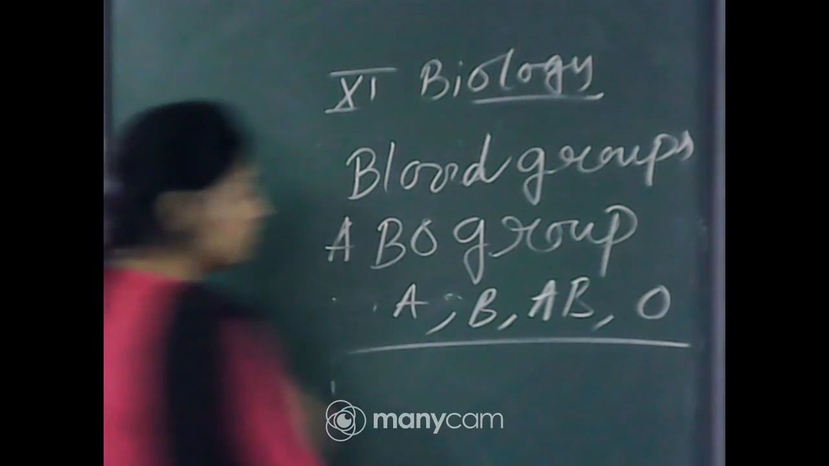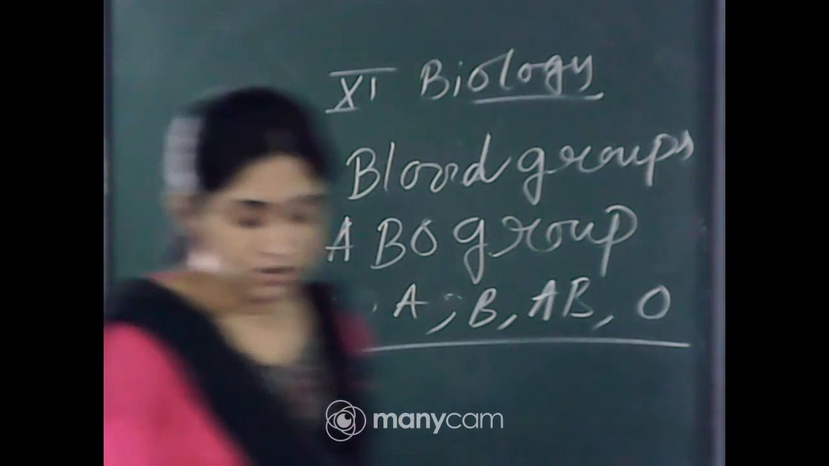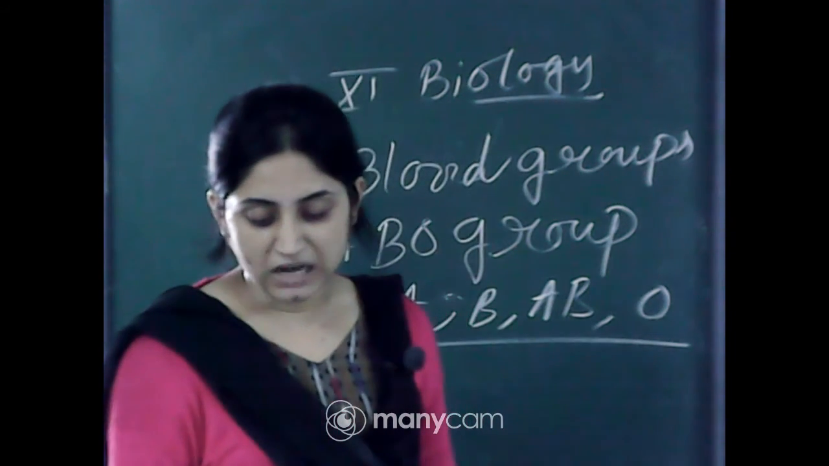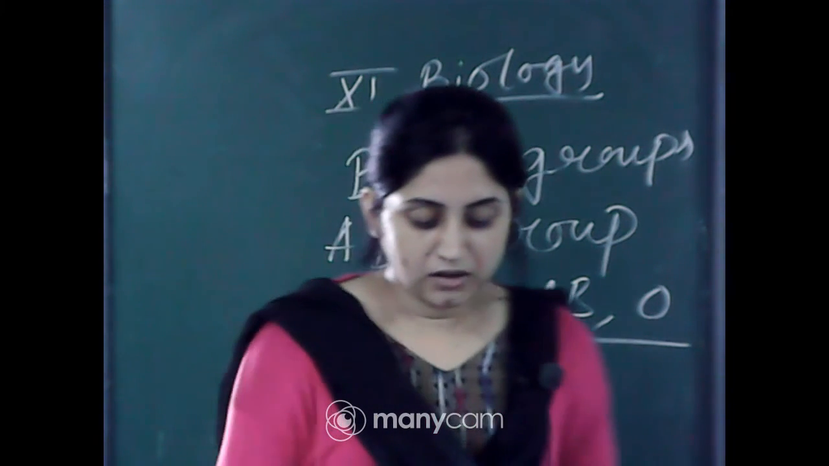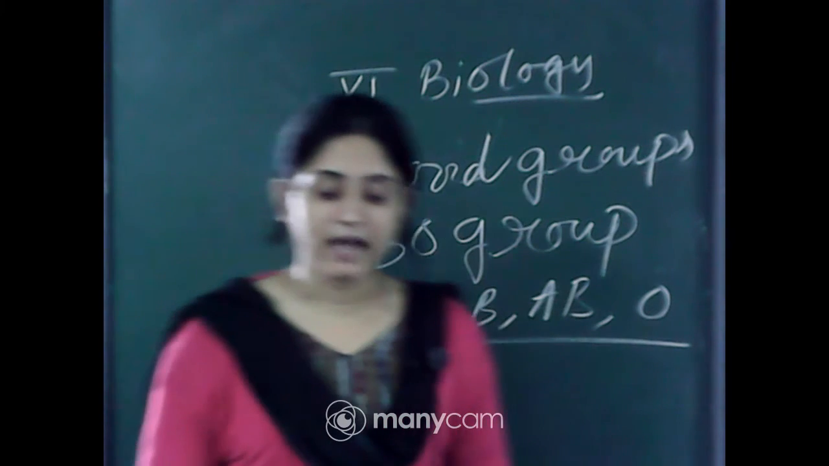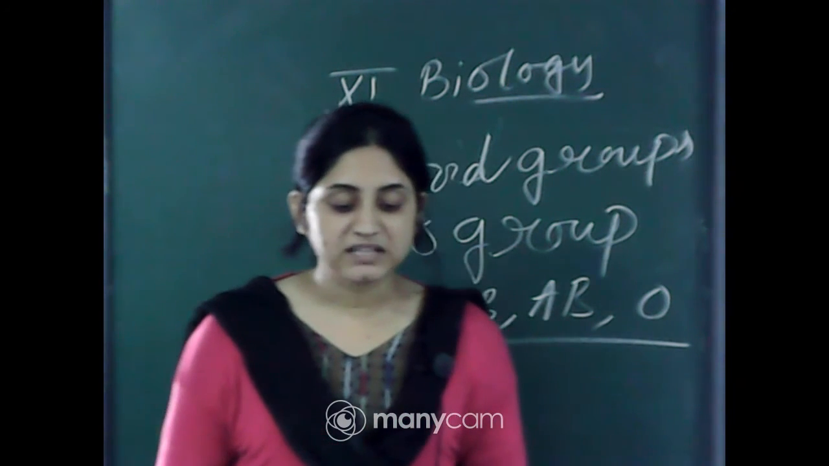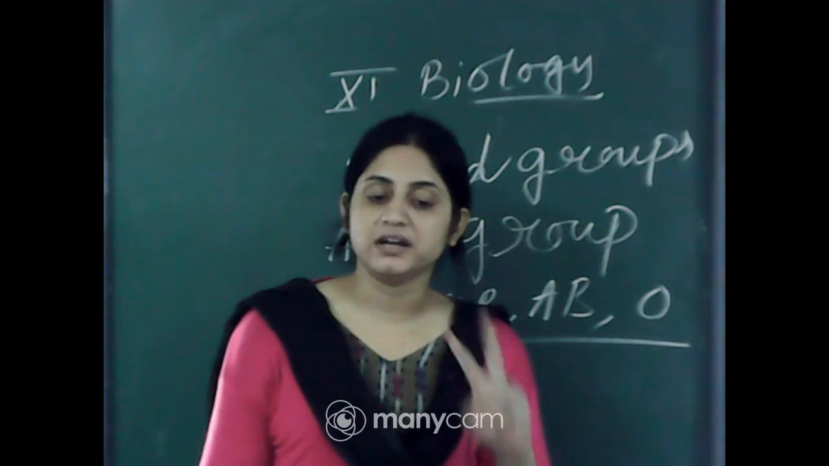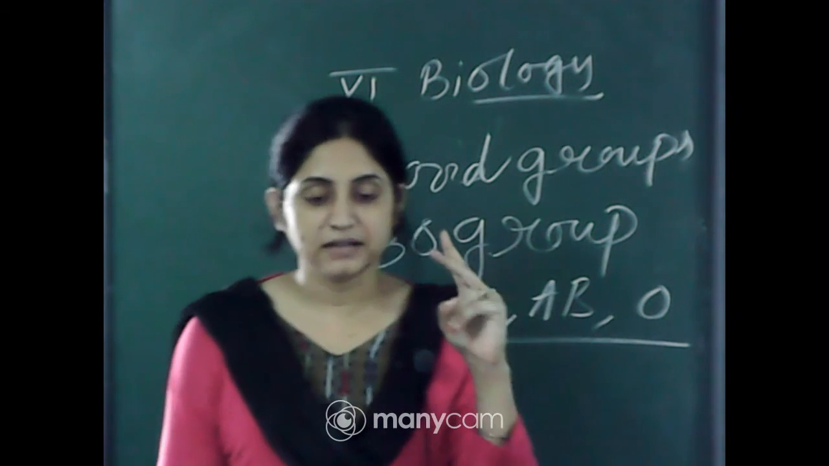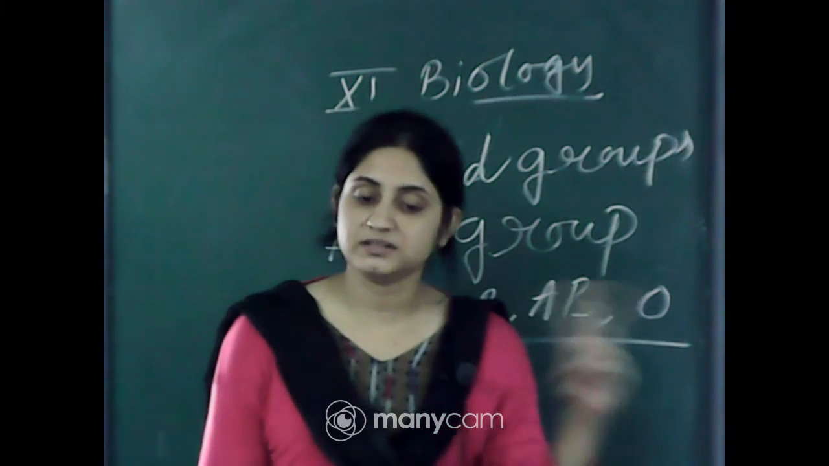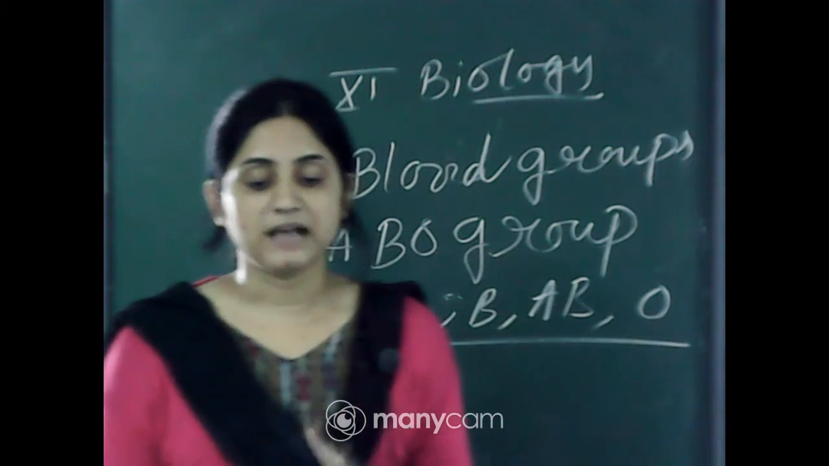So let's see the content. ABO grouping is based on the presence or absence of 2 surface antigens, chemicals that induce an immune response, on the RBCs, namely A and B. Similarly, the plasma of different individuals contains 2 natural antibodies. So 2 types of antigens, A and B, are present, and different antibodies, anti-A and anti-B, are present in the plasma. That classifies the blood.